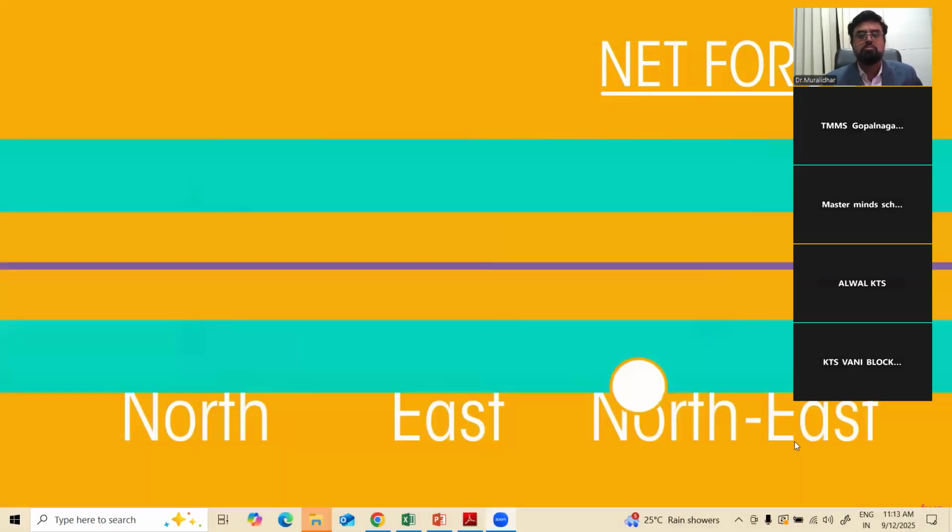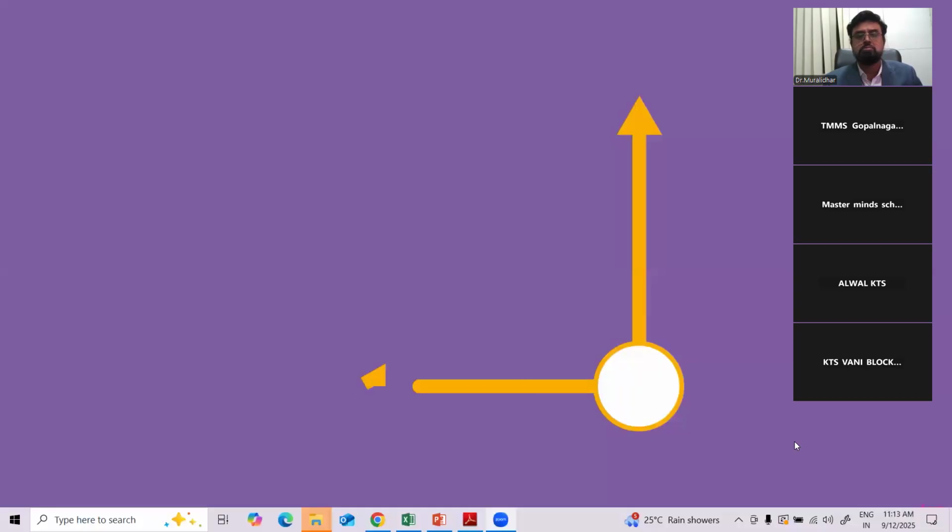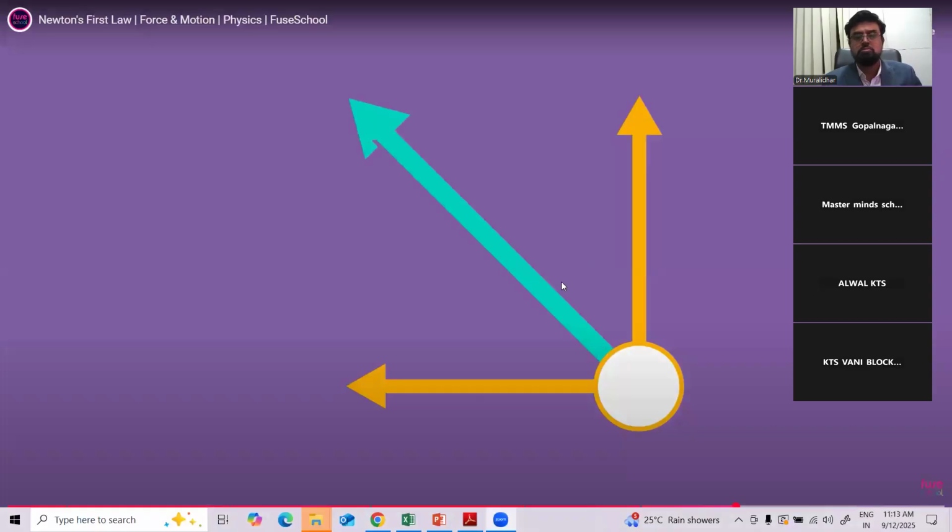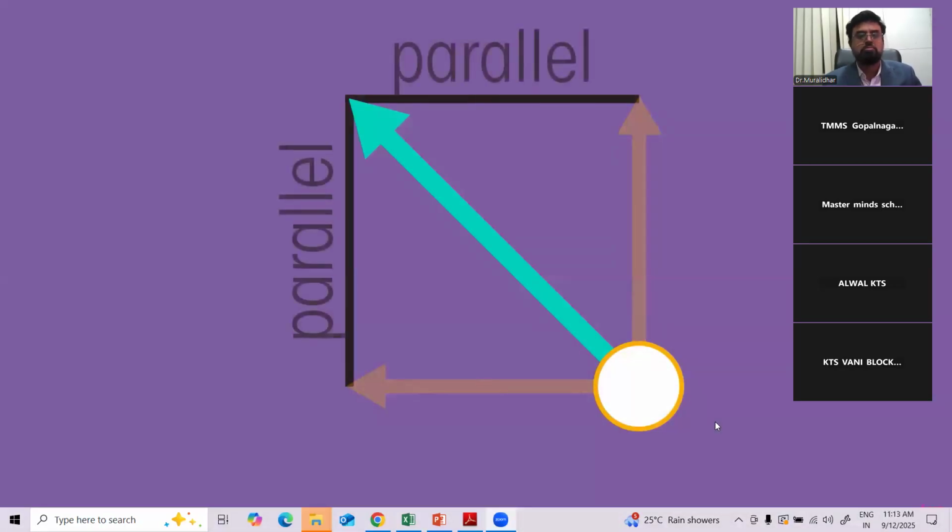Now you try. What direction do you think the resultant force will be here? Pause the video and have a go. The resultant force is obtained by drawing lines parallel to the forces to make a parallelogram or rectangle.